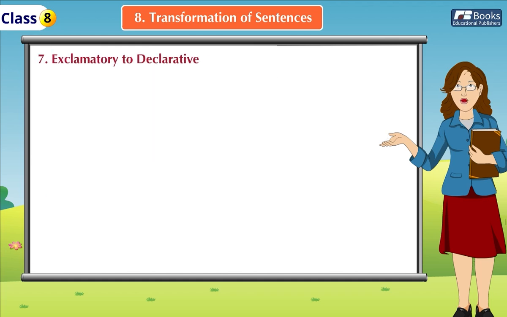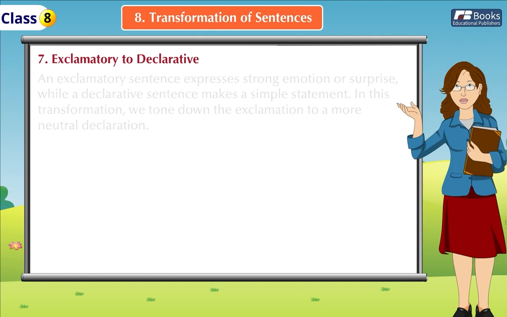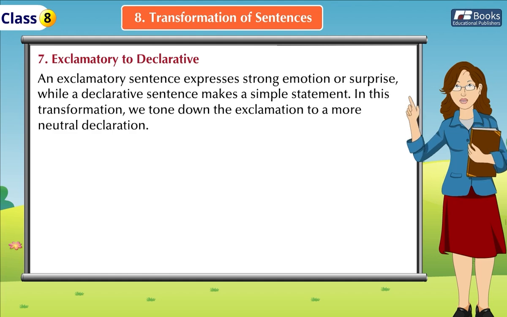Seventh, exclamatory to declarative. An exclamatory sentence expresses strong emotion or surprise, while a declarative sentence makes a simple statement. In this transformation, we tone down the exclamation to a more neutral declaration.